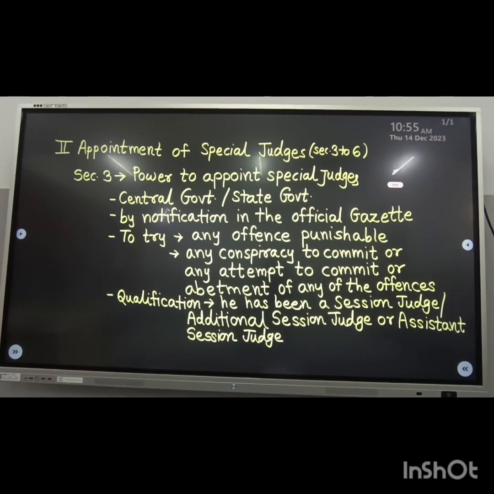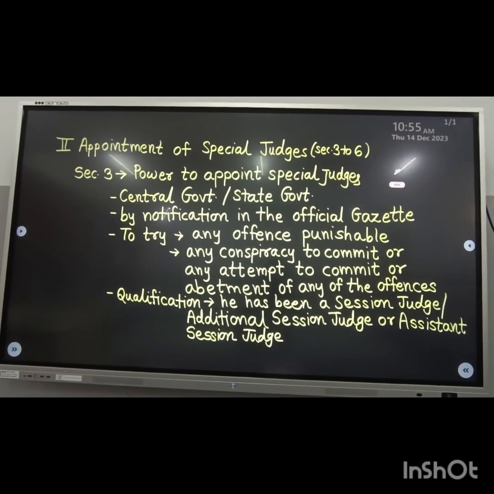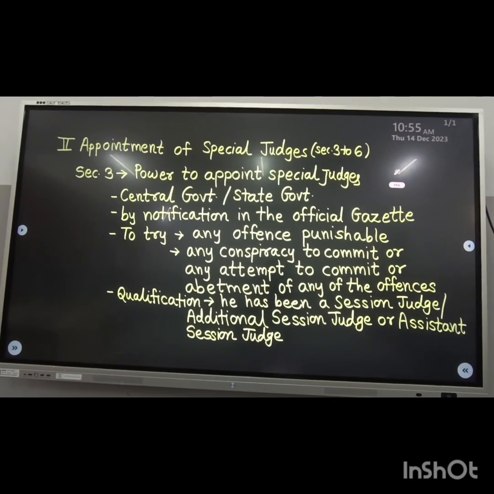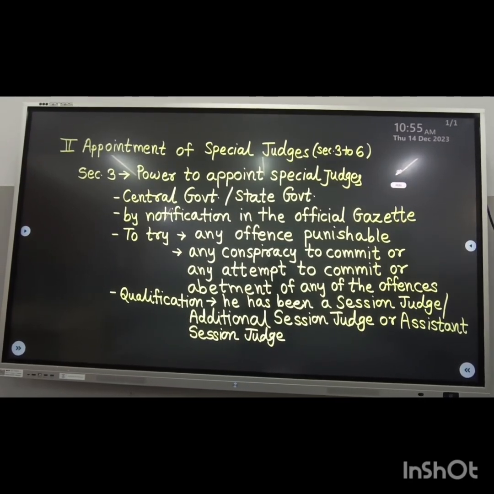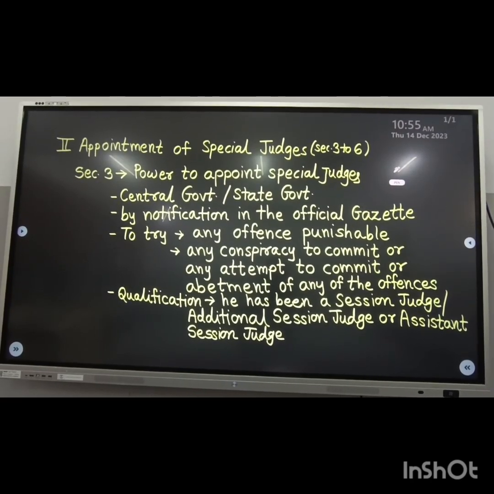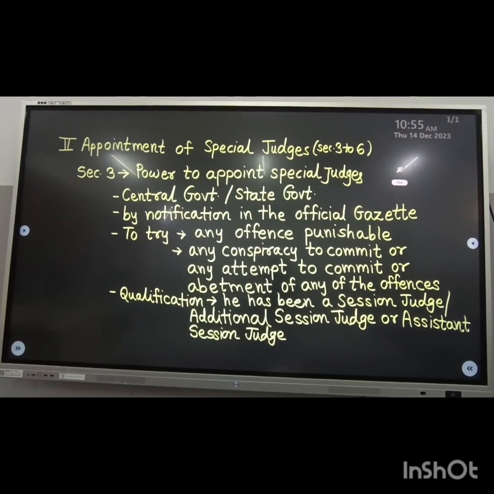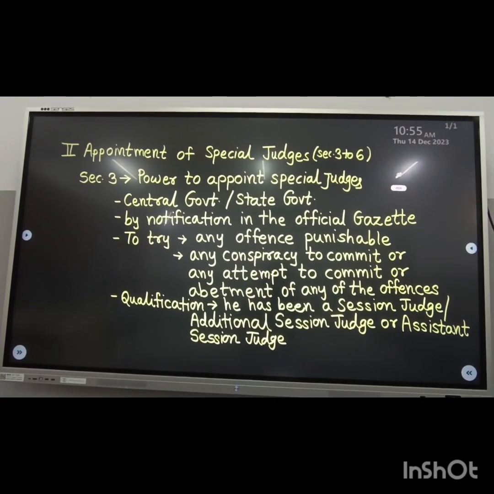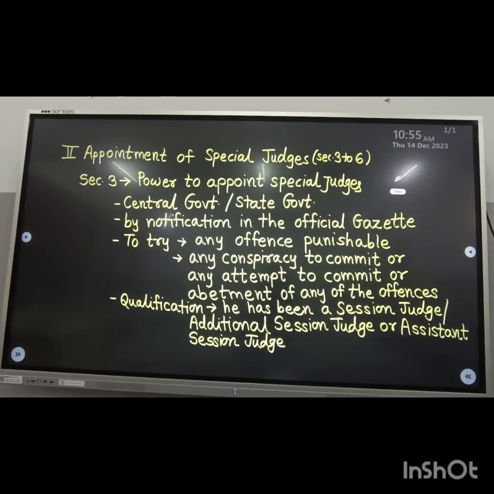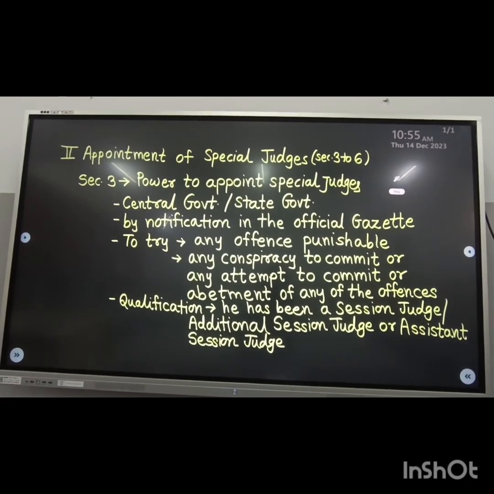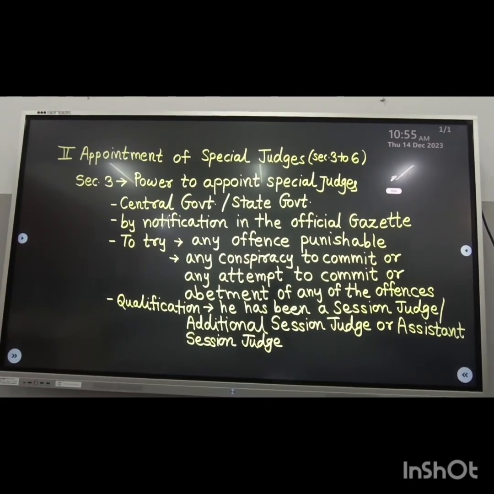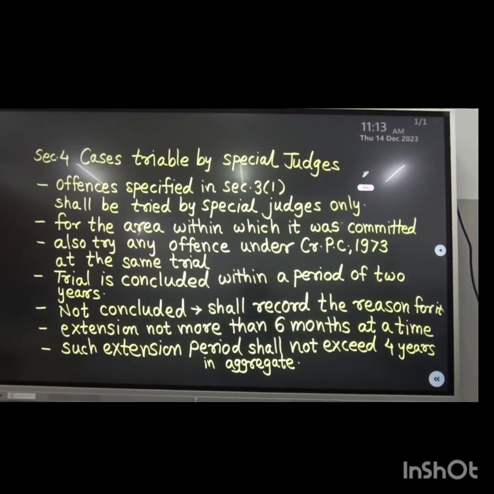These judges are appointed to try any offense punishable under this Act or any conspiracy to commit, or any attempt to commit, or abetment of any offenses under this Act. To become a special judge, there is a certain qualification laid down: the person is or has been a session judge, additional session judge or assistant session judge. It is all about section 3.